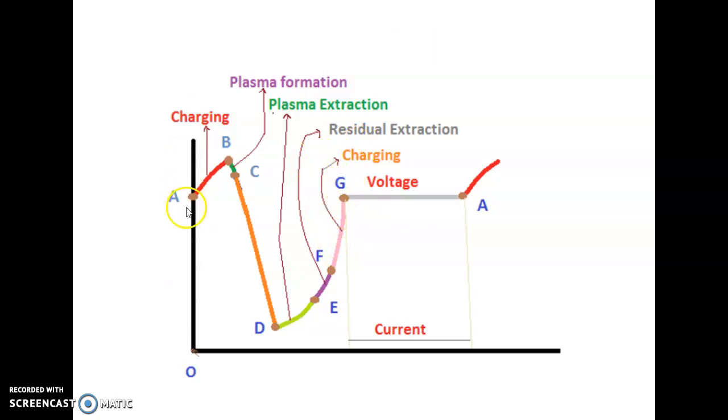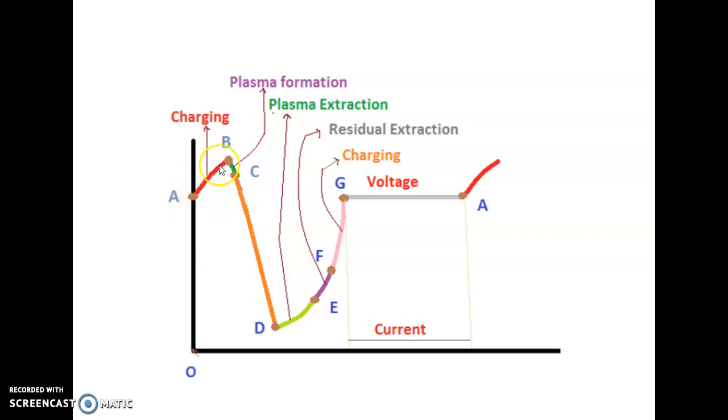Okay. Now we start from point A. At point A, the electric field, which will be represented in terms of volt per meter, will be uniform in the body of the trapped diode with respect to the different positions A, B, C, D, E, F, G. At point A, the electric field will be uniform throughout the body of the device, but it is less than that required for avalanche operation.